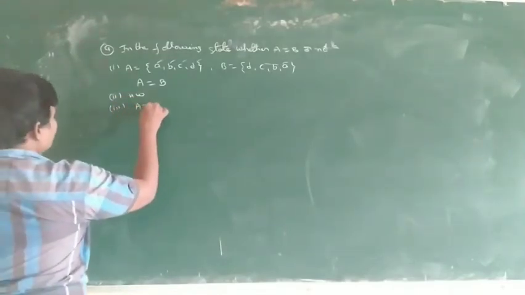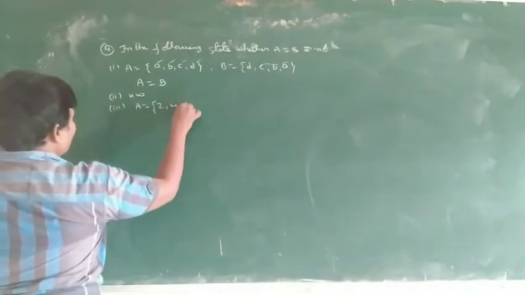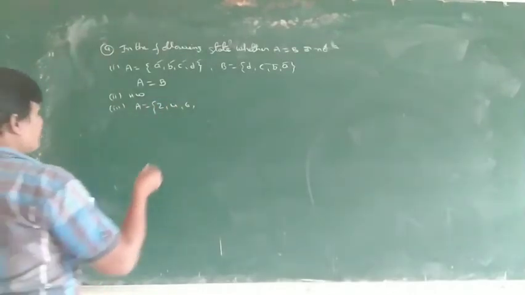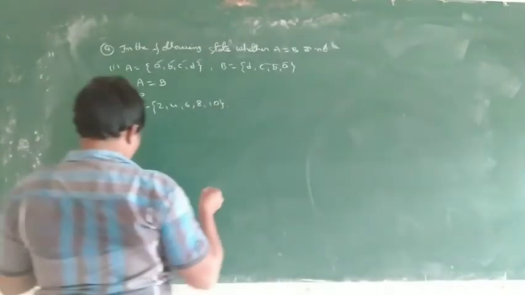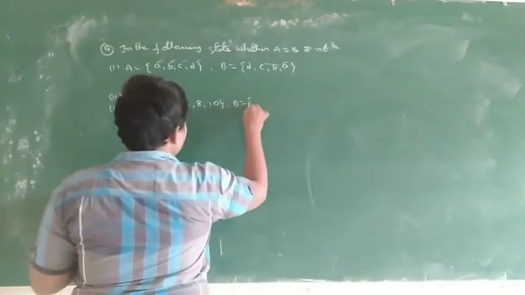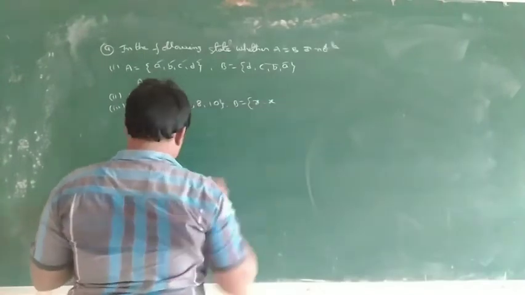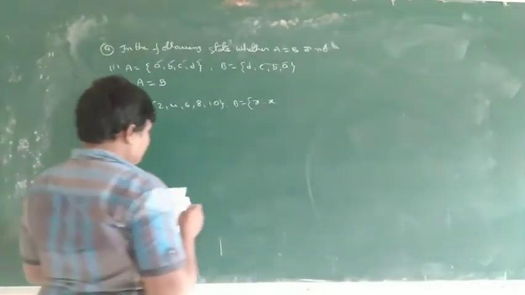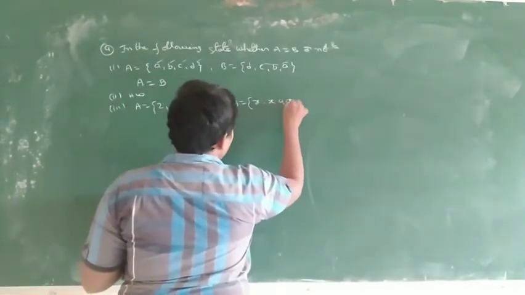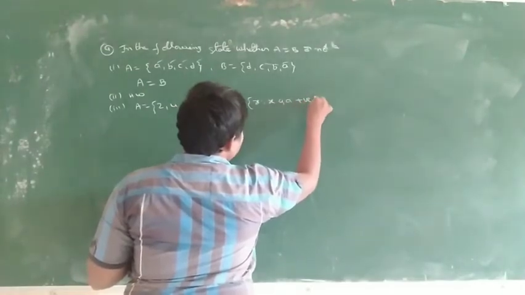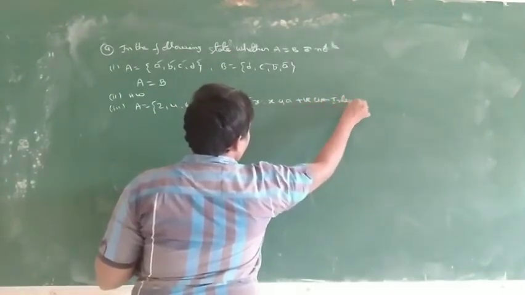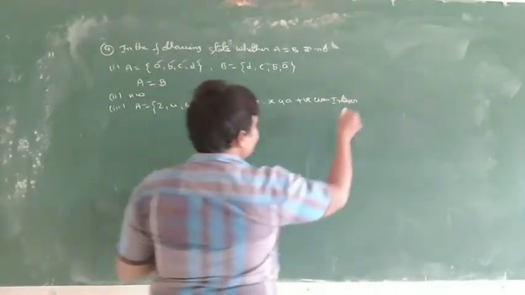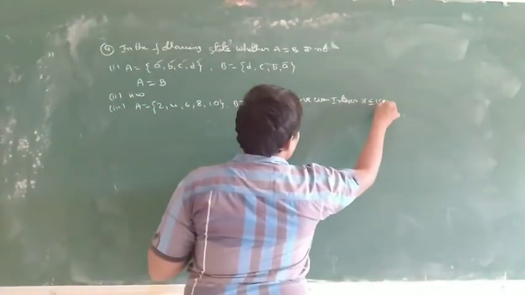Third one: A is equal to {2, 4, 6, 8, 10}. B is equal to {x such that x is a positive even integer less than or equal to 10}.